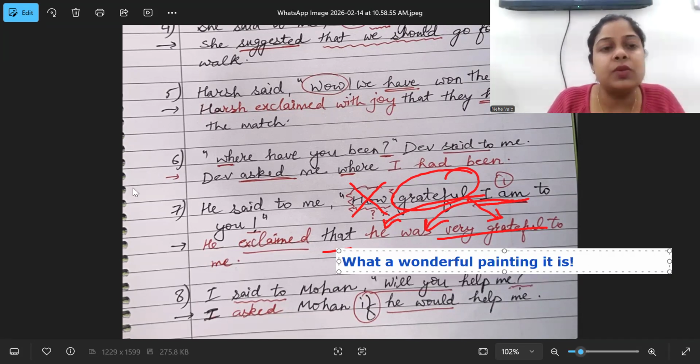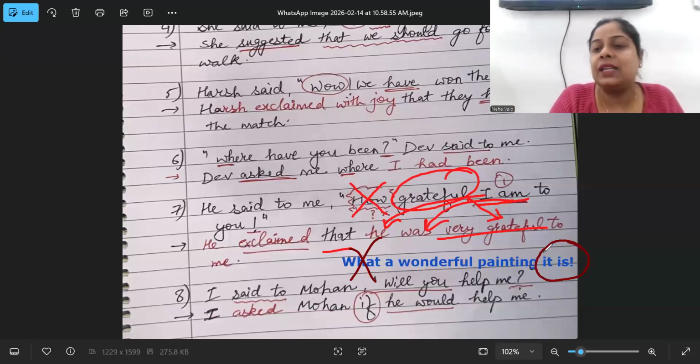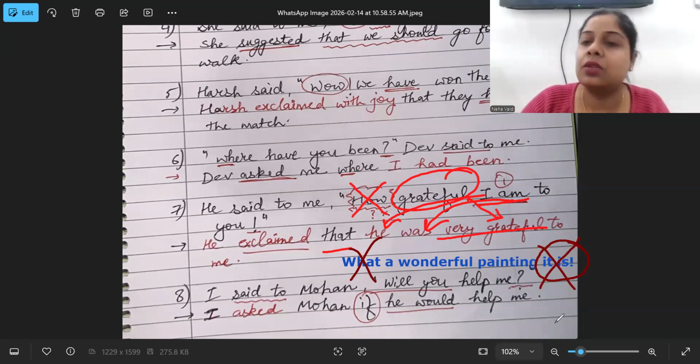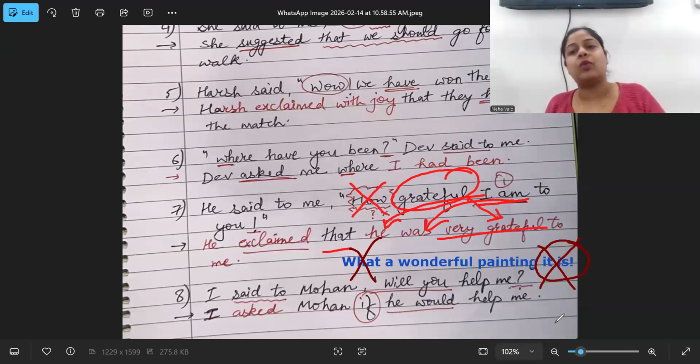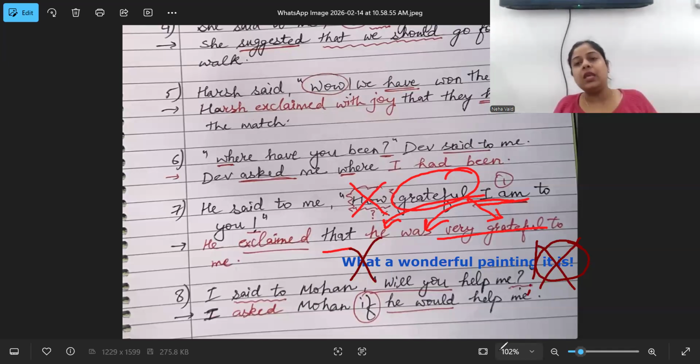You have to use the method where what will be removed and the sentence will start with that it was a wonderful painting. But in such cases, if it is not given, in that case you will write it down. What a wonderful painting, that's it. This is given. So in that case, you will write down that it was a wonderful painting. So you have to use he, she or it depending upon whom the praise is for.